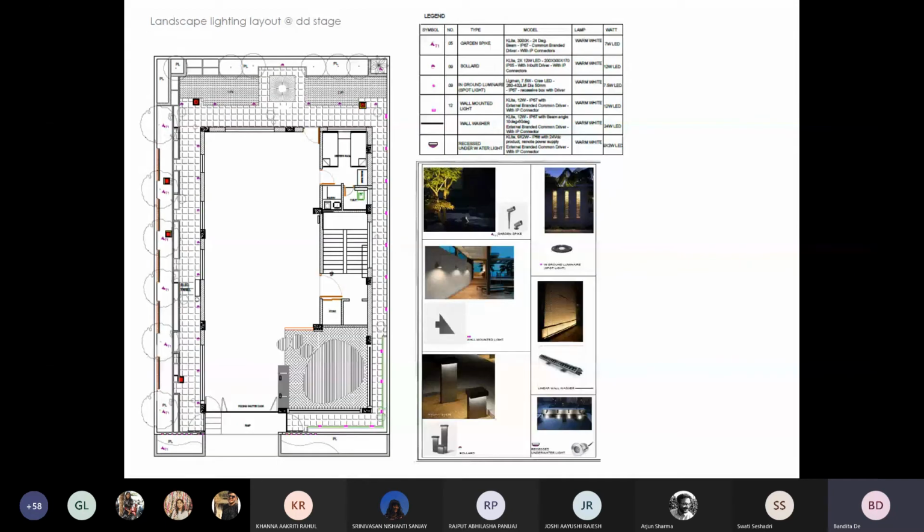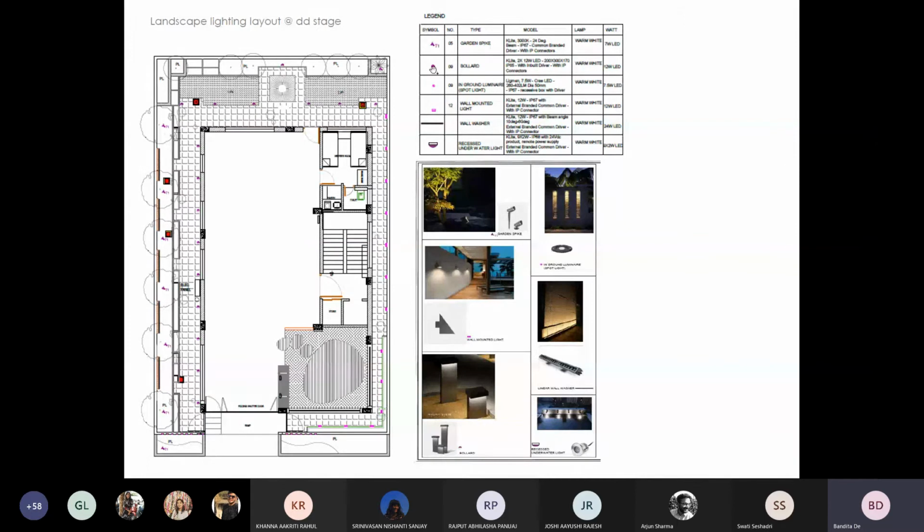Then when we move on to a design development stage, a proper lighting plan is generated where we start specifying the light fixtures, and we start identifying the exact locations of where those light fixtures will be placed, and every light fixture has a symbol identifying the type of fixture that you're using. There is a legend to support that plan.